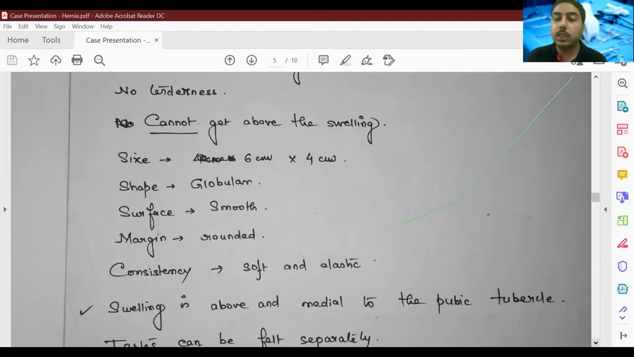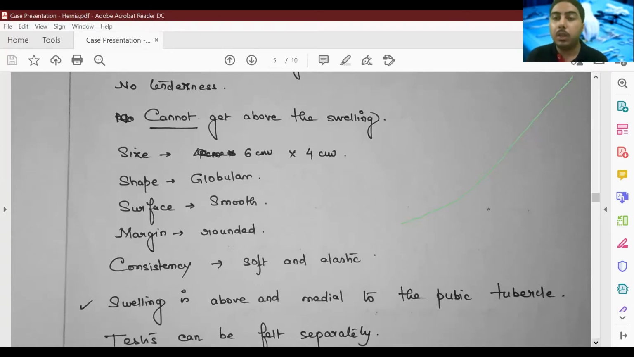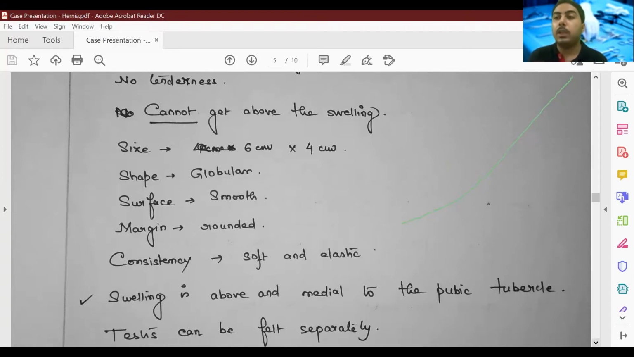Next, again mention about the size and shape, that is on palpation, how you are feeling the swelling. And consistency, it's extra in palpation. You can't feel the consistency on inspection. So here the consistency is soft and elastic, and the swelling is above and medial to the pubic tubercle. And the testis can be felt separately. So this is also a very important point. The testis can be felt separately.